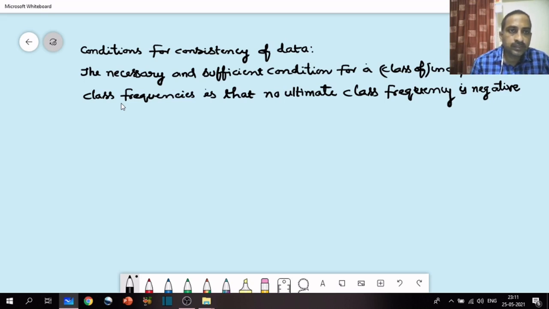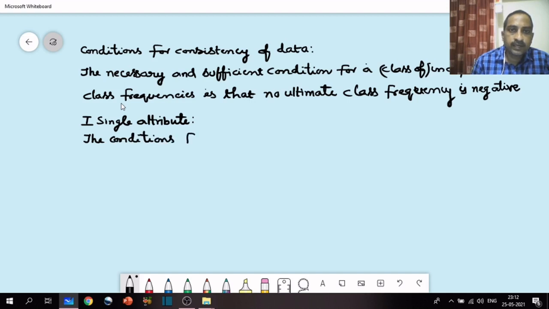Now one by one we are taking them, starting with a single attribute. For the single attribute, the conditions for consistency of data are: what are the ultimate class frequencies?